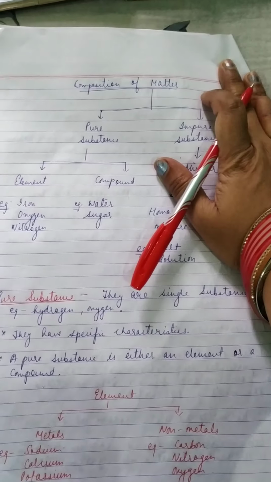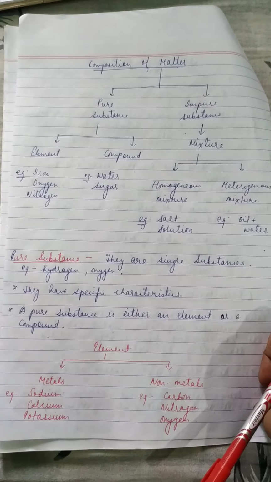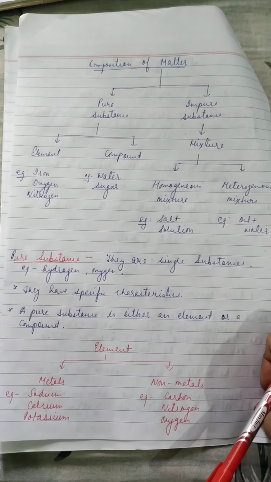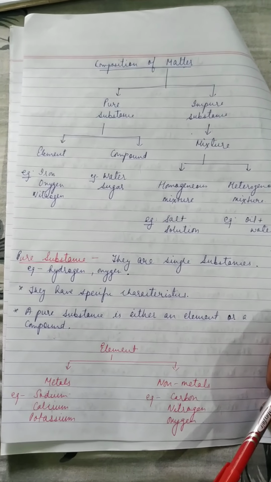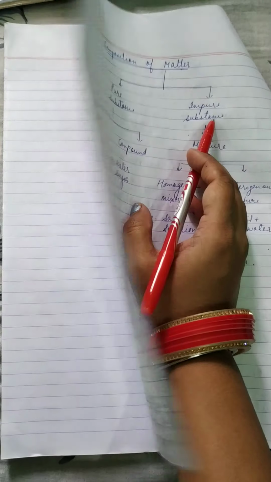Okay, now today we are going to study the composition of matter. On the basis of composition, substances are classified as pure and impure substances.